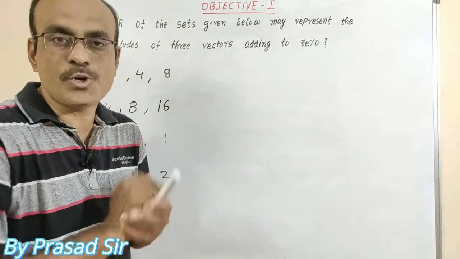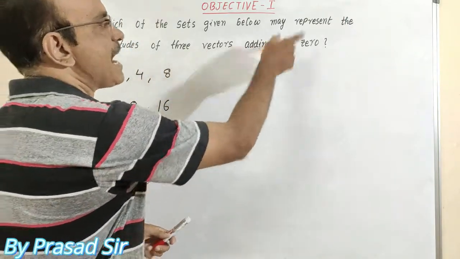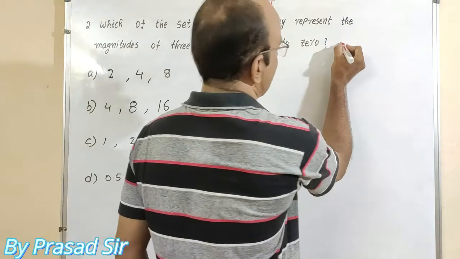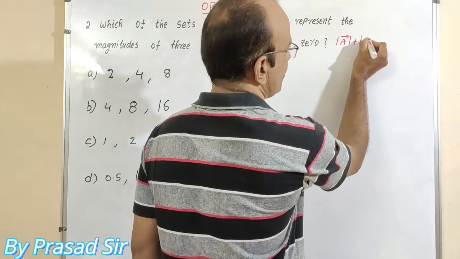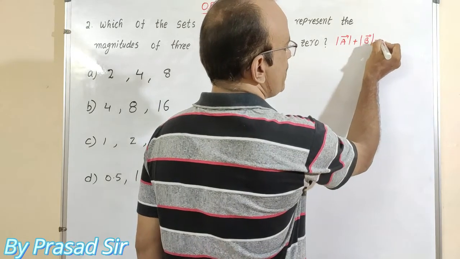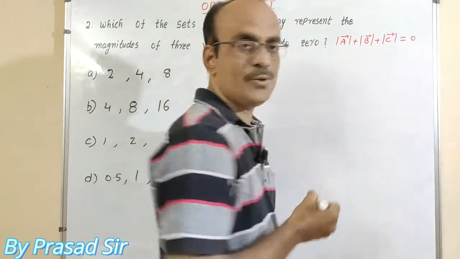This is question number 2. To answer this question, first of all, the magnitudes of three vectors add to 0. Now I will take it like this. Magnitude of A vector plus magnitude of B vector plus magnitude of C vector is equal to 0.